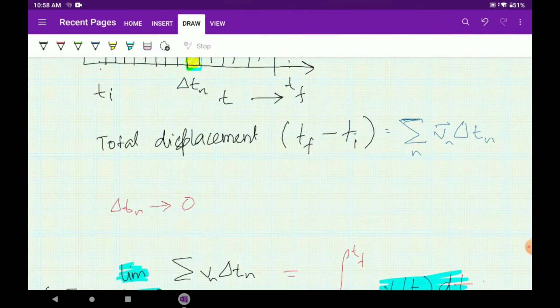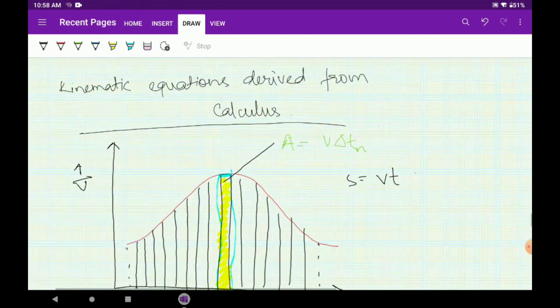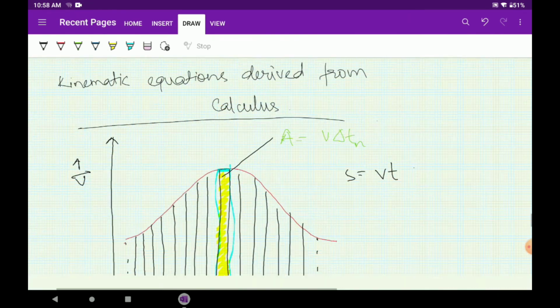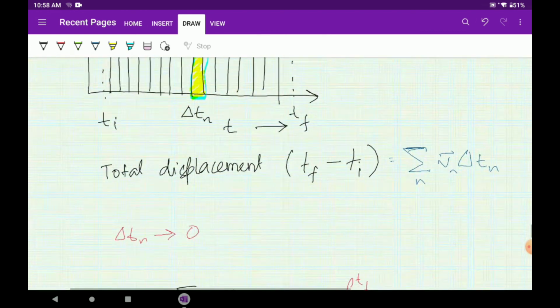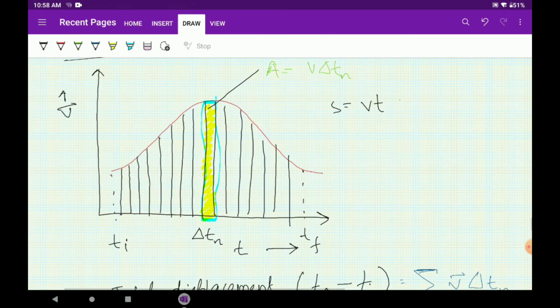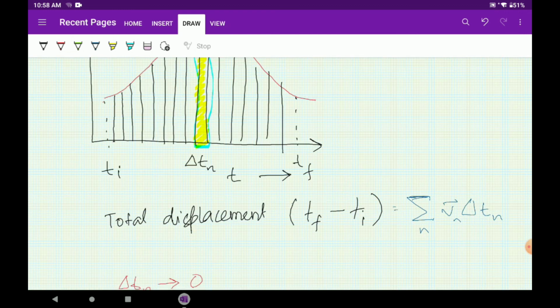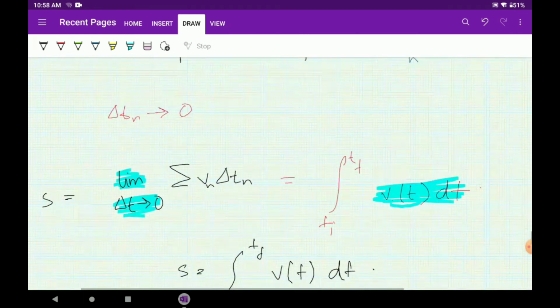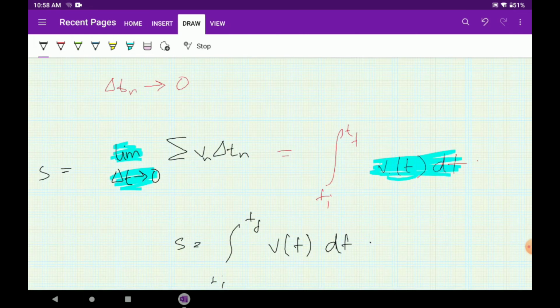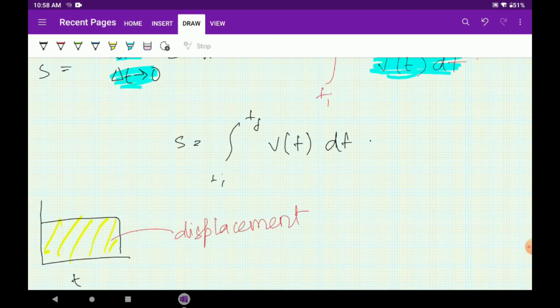This is actually nothing. In order to understand calculus, you need to study more. But kinematic equations derived from calculus are actually easier, and it is very easy to understand and very easy to solve. Once you understand that the graph is divided into numerous small divisions of time, and the summation of all those velocity and time multiplications actually gives the total displacement, you are very much equipped to understand that if we take the time interval very close to 0, that is, delta t tends to 0, and integrate that over the time interval, we are able to find the other equations of motion.